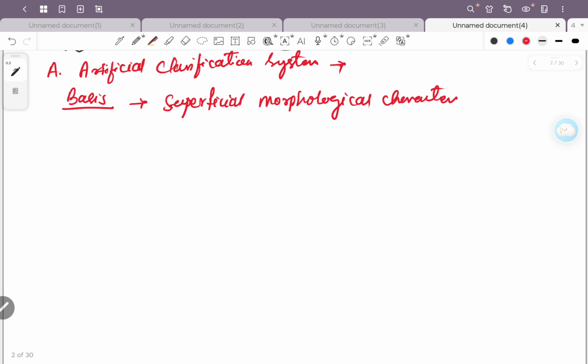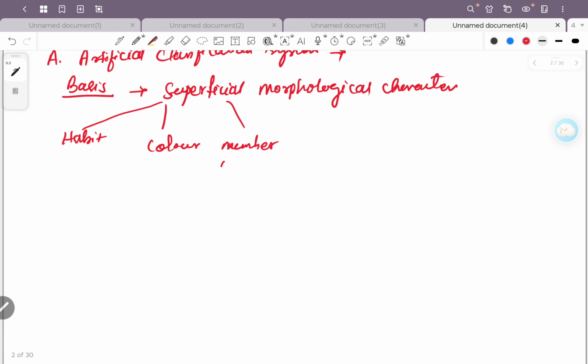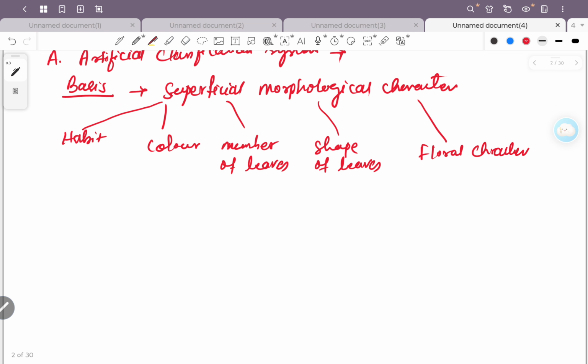Okay, so what are those superficial morphological characters? Those characters were habit, then color, then number of leaves, then shape of leaves, and then the last one is floral character. Okay, so these are all visible characters.